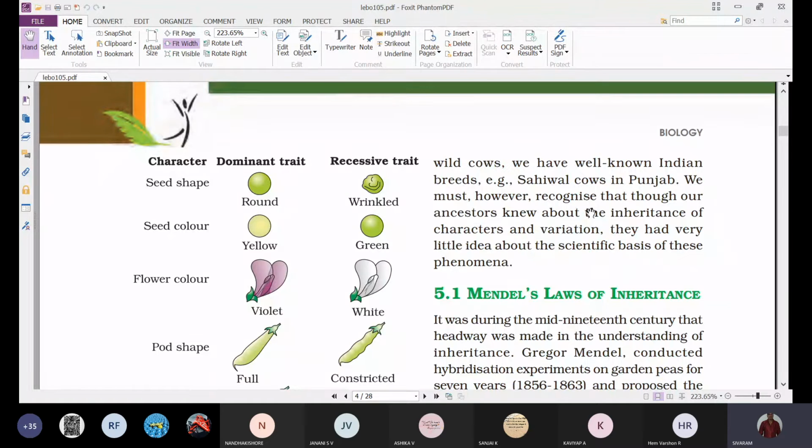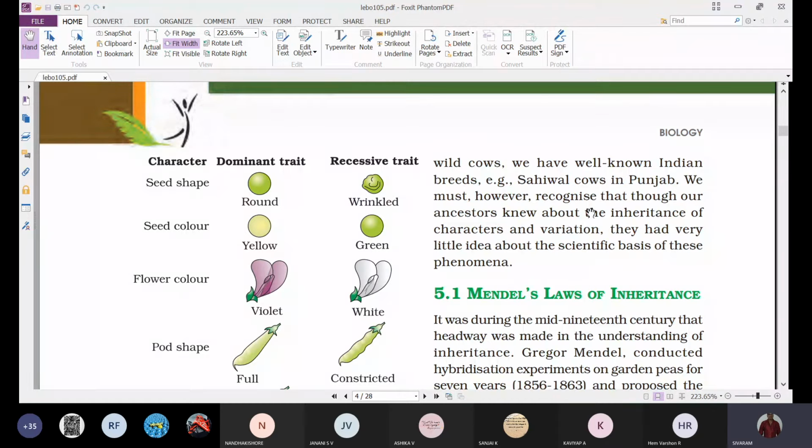That means why these organisms are showing these characters. When you are breeding, why are certain characters getting eliminated and only certain characters getting expressed? They didn't know anything; they simply underwent the process and obtained the desirable ones. If they got desirable ones, they continued; if not, they discarded them.